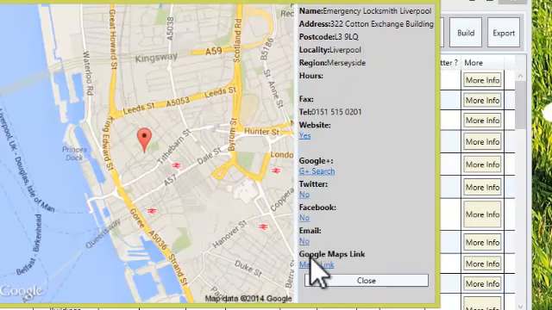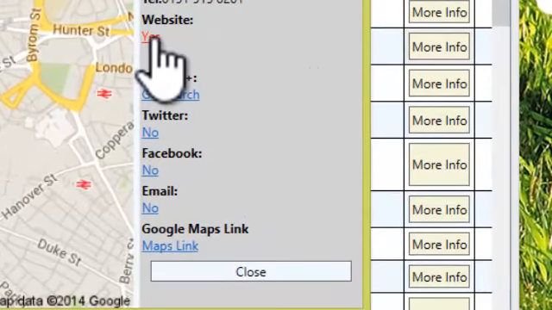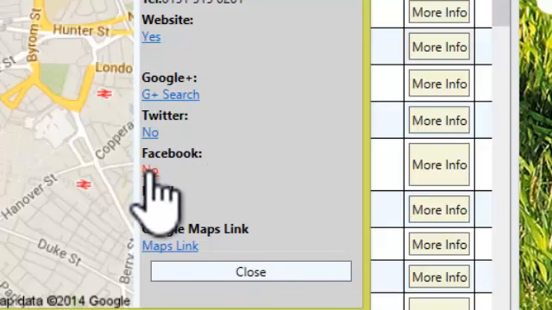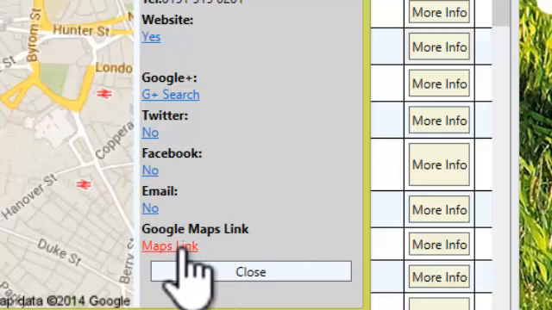And you'll see that what's happened now is it's actually gone off and done some extra checks, and it's discovered, as I say, that it has a website. It's done a Google search to see if it can find it in G+. It checks for a Twitter account, it checks to see if it's got a Facebook account, and you'll see if it can find an email for it, and also give us a direct link to the Google Maps.